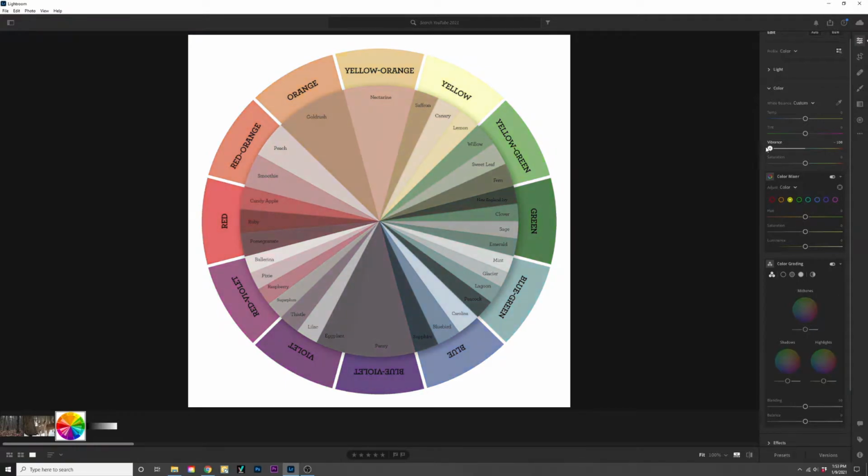If you turn it down all the way, there's still color. Vibrance will never take all of the color out of your image, but it will mute it quite a bit. Let's set that back to 0.